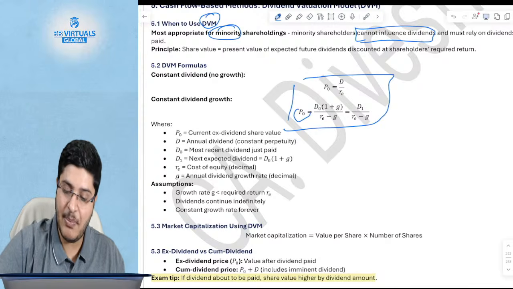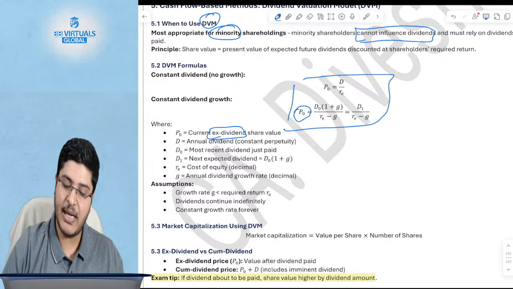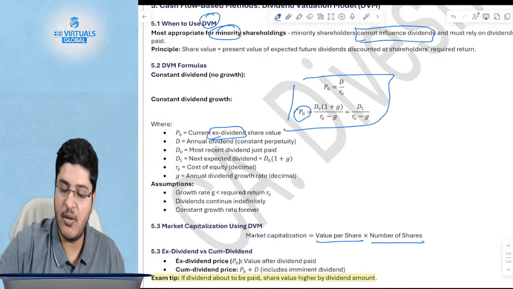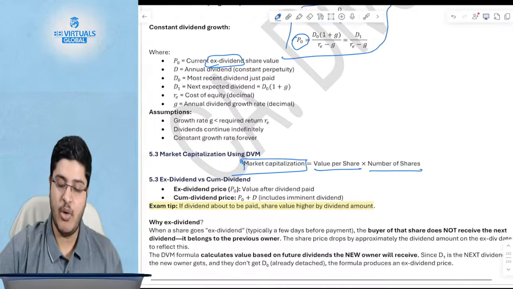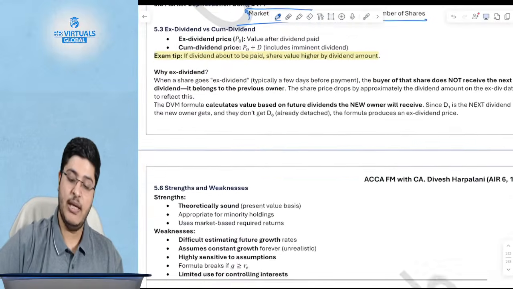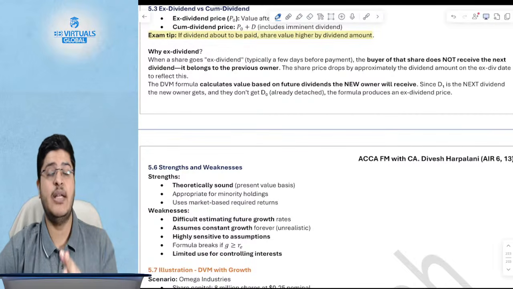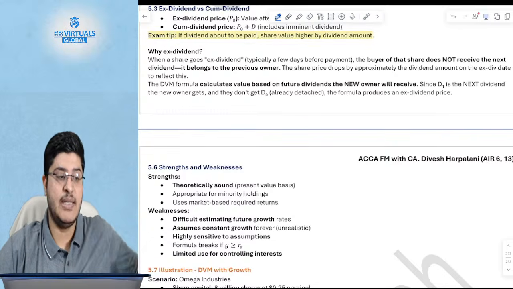Once you have found the price, this ex dividend price, remember we had discussed yesterday. Once you have found this price, then you will say the value per share into the number of shares will be the market capitalization through the dividend valuation model. Cum dividend we've also discussed, ex dividend we've discussed. Logically, once more, ex dividend is because the buyer of the shares does not receive the dividend. The dividend has already gone to the previous owner, which is the seller.